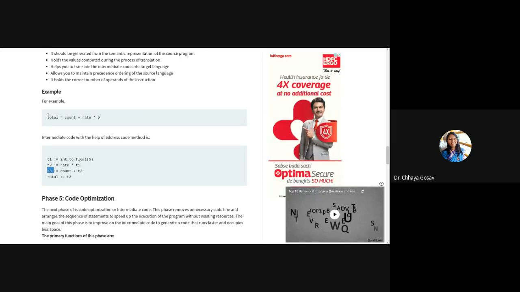Suppose this is total = count + rate * 5. So count, suppose rate is of type float. So first convert this 5, which is integer, into float. This is again done by the system. The user has just entered this statement, and the system will carry out these operations internally. Rate into 5 in T1, T2, T3. These are temporary variables created by the system.